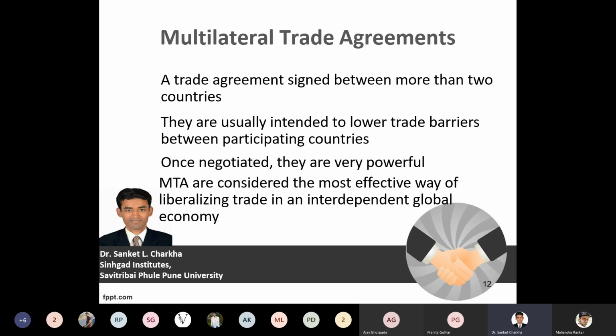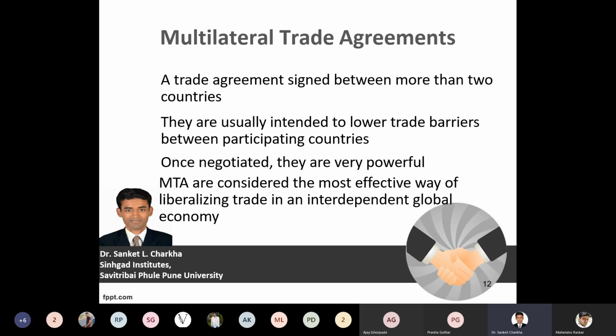So once a particular agreement on goods and services has been negotiated, it becomes a very powerful agreement among powerful nations. For example, BRICS, SAARC, and ASEAN are examples where multilateral trade agreements come into the picture.